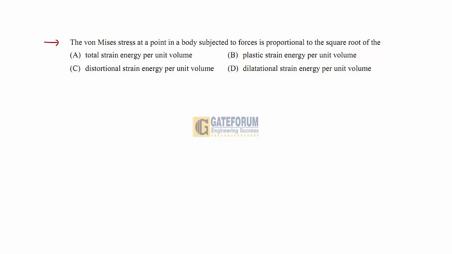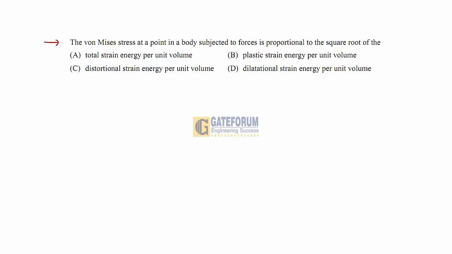This question is from the topic machine design, from the subtopic theories of failure. Von Mises stresses at a point in a body subjected to forces is proportional to square root of dash. So here he is talking about von Mises stresses. You have to remember what is the energy due to von Mises stresses. The other name for the von Mises theory is distortion energy theory.